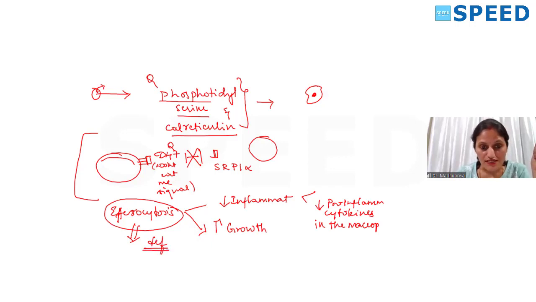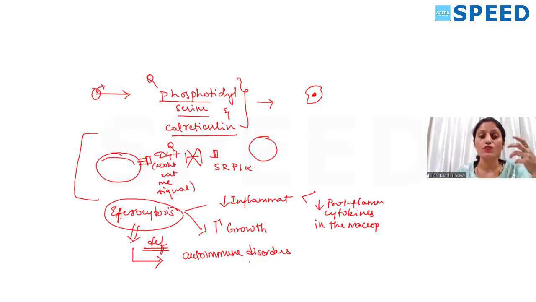When this efferocytosis is defective, what can happen is, it can slow down, it can retard. So what will happen? The plasma membrane integrity is lost. So it stimulates or initiates inflammation. That can indirectly lead to autoimmune disorders, including SLE, rheumatoid arthritis. So when efferocytosis is not very efficient, when it is defective, it can lead to autoimmune disorders. This is a question.